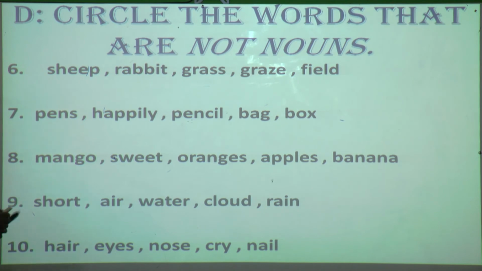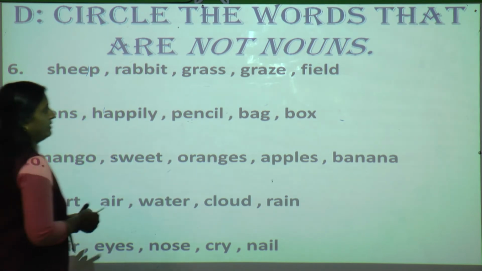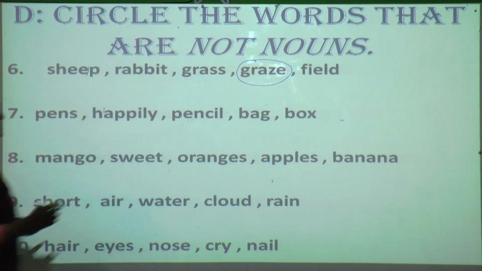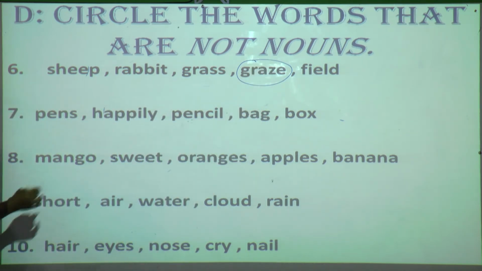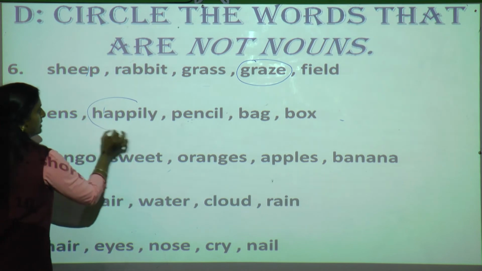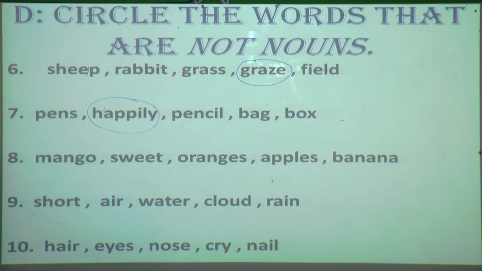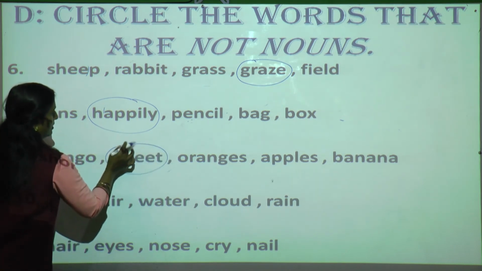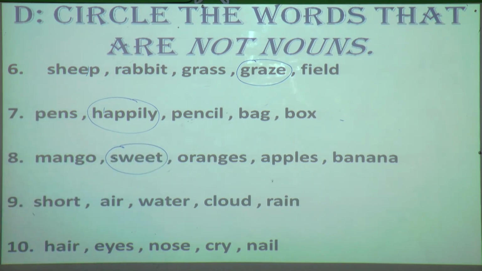Sheep, rabbit, grass, grace and field. So grace is an action word. Next, pens, happily, pencil, bag, box. It is an adverb, not a noun. Mango, sweet, oranges, apples, banana. It is an adjective.